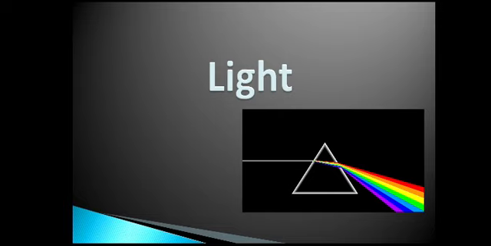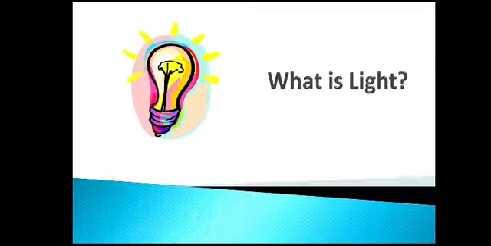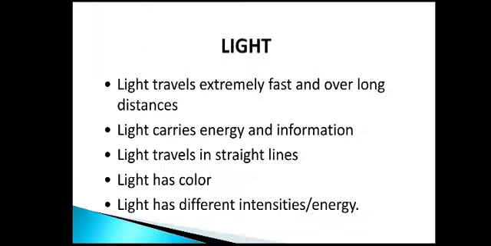Good morning, children. In today's physics class, we are going to see light and its properties in detail. What is light? What happens if there is no light? For our earth, the natural source of light is the sun. We are able to see the objects around us only by the reflection of light. If there is no light, we cannot see the objects.